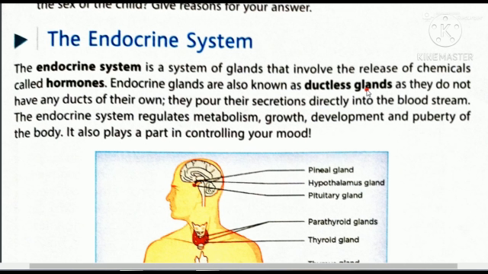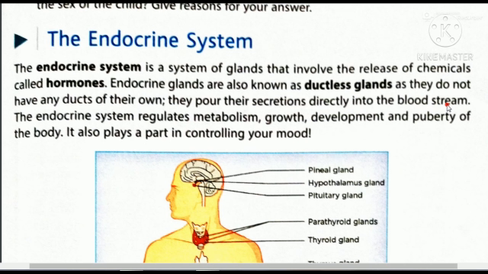Basically, glands are of different types. Some secrete with the help of a tube-like system called a duct. Some secrete directly into blood and some have both patterns. But in your course, only those glands are there which do not contain a duct. That means they give their secretions directly into blood, and because they do not contain any duct, they are known as ductless glands. As they do not have any ducts of their own, they pour their secretions directly into